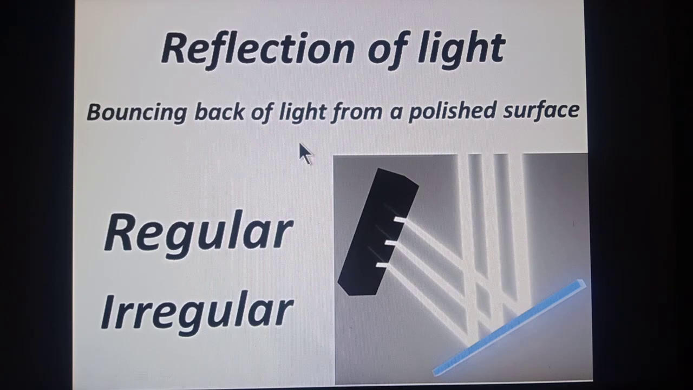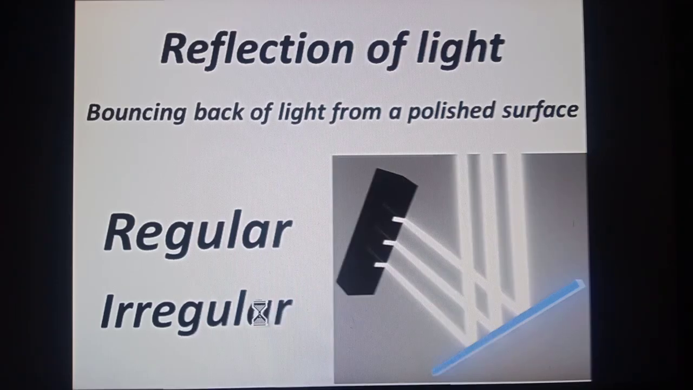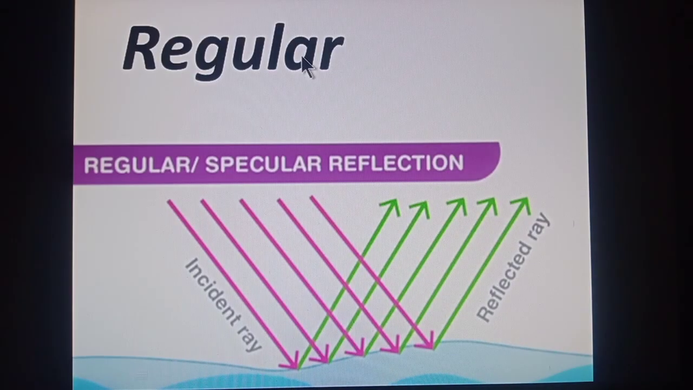Students, reflection is of two types. One is called regular and second is irregular reflection of light. Let us first consider what is regular reflection. Students, if a beam of light bounces back such that all the rays of light are parallel to each other and it is reflected in a specific direction, such a reflection is called regular reflection.